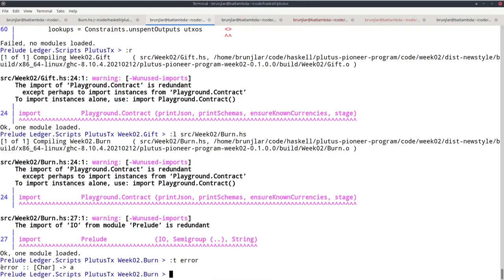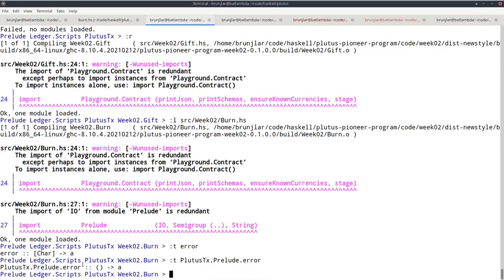This is the standard Haskell error coming from the Haskell prelude. So in order to look at the error I'm using, I must import Plutus TX, or qualify it with PlutusTx.Prelude.error. So this is the one I'm using. It takes a unit and returns an arbitrary type.